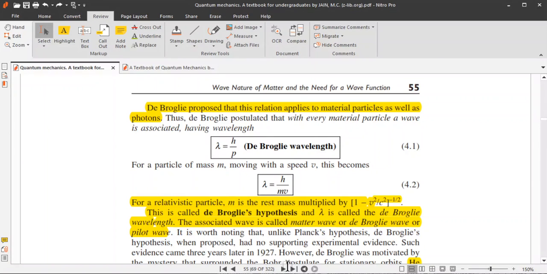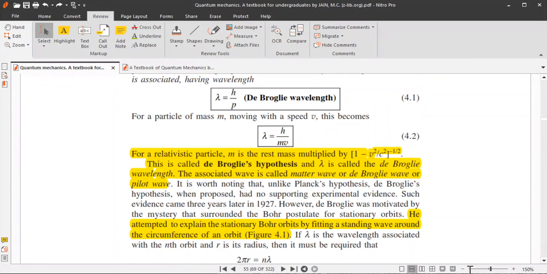For a particle of mass m moving with a speed v, this relation becomes lambda equals h by mv. Now the particle may be relativistic also. So if we consider the relativistic effect, then m should be written as m equals m0 over root of 1 minus v square by c square.